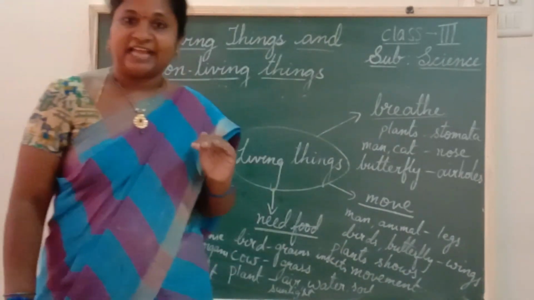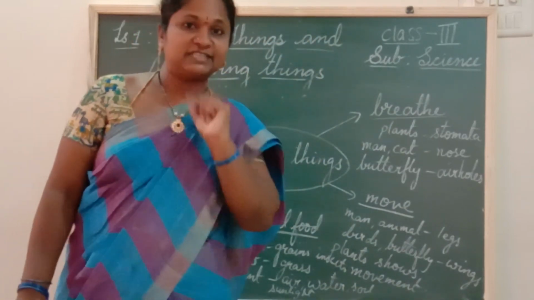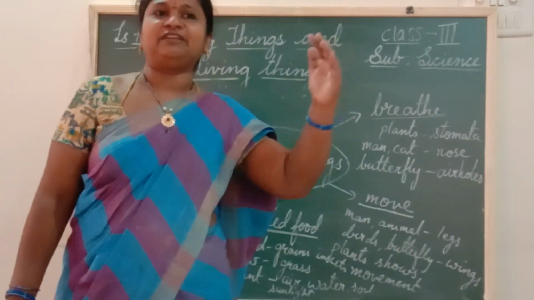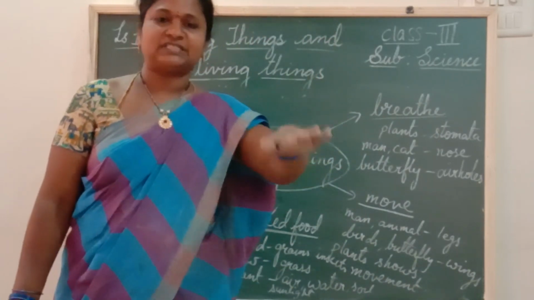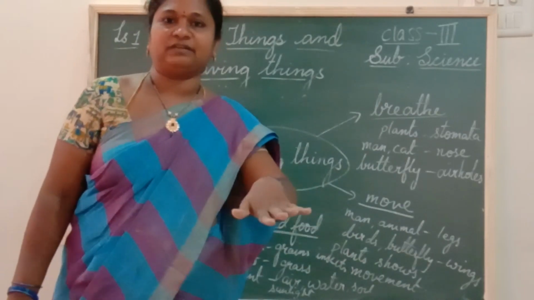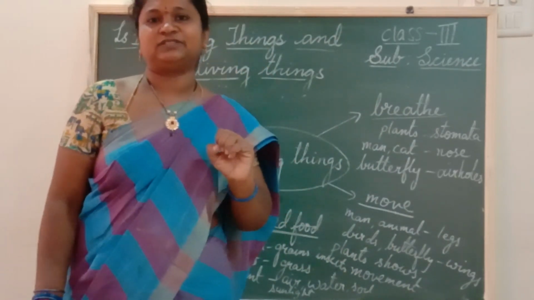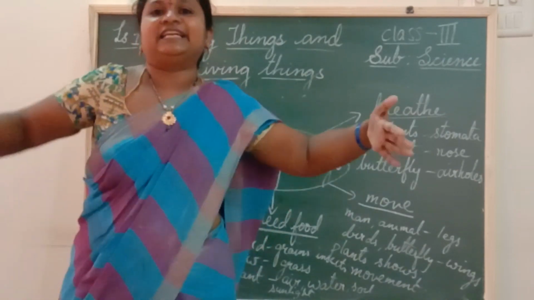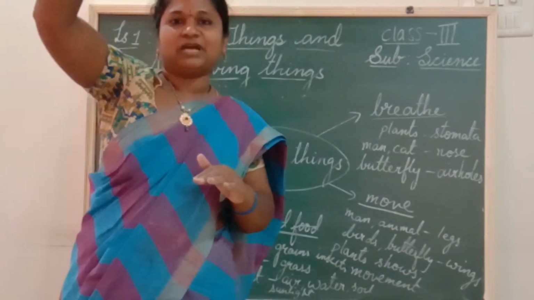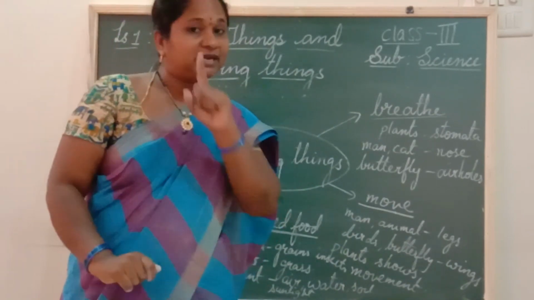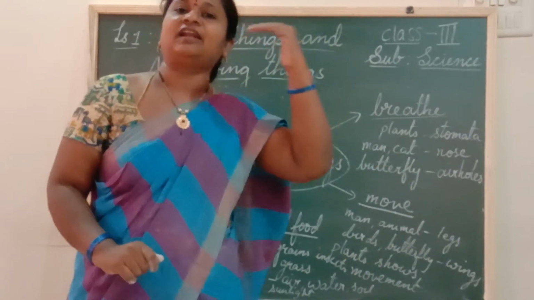So, even plants grow. And you know one thing, children. Living things like animals, they grow only up to a certain age. But in case of plants, throughout their lifetime, they'll be growing. We, human beings or animals, after some time, growth will be stopped. Except in hairs and nails, we can see the growth. But the height, after some age, will be stopped. But in the case of plants, it will be growing throughout their lifetime.